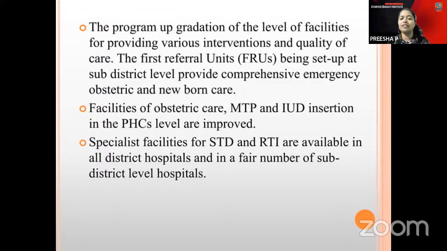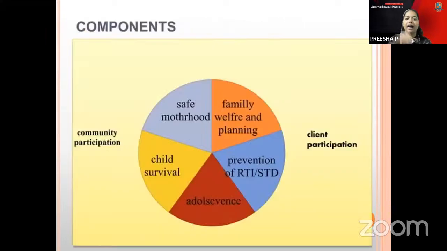And specialist facilities for STD and RTI are available in the district hospital. These are the components of RCH: you can prevent RTI or STDs, and family welfare and planning, safe motherhood, child survival and adolescent practices can be done.